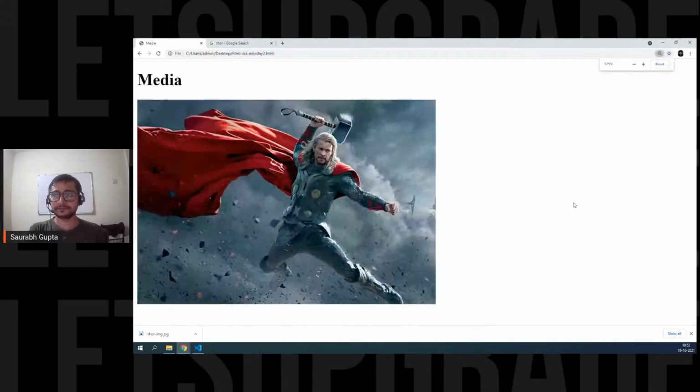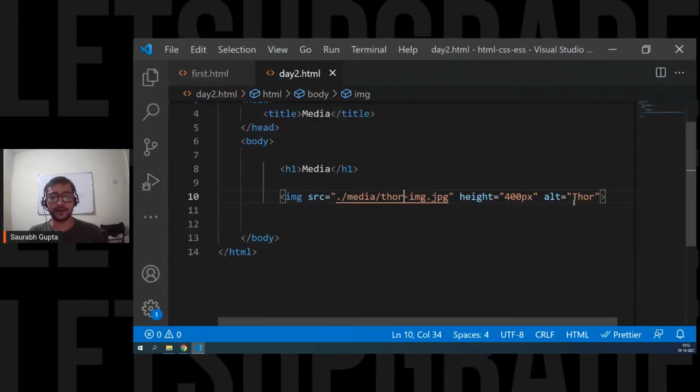Is that cleared, everyone? Guys, are we cleared? Please tell me. So are we cleared with what an attribute is now? I told you, there are a few optional attributes and a few required attributes. It depends. We have to learn which are the required ones and which are the optional ones. So in H1, there's no required attribute. There are a few attributes that we can use, but all of them are optional.